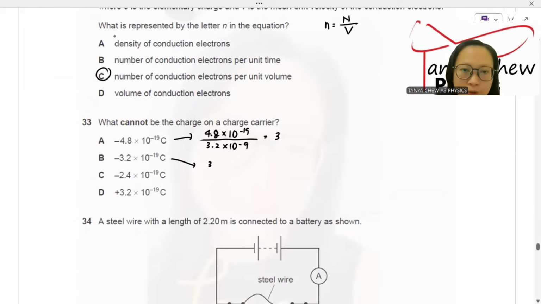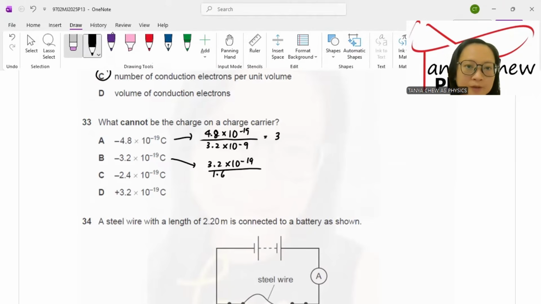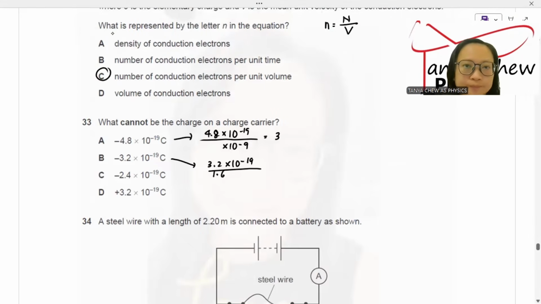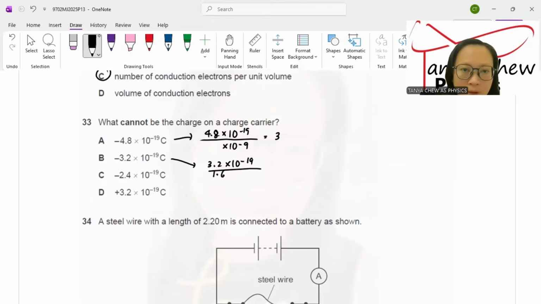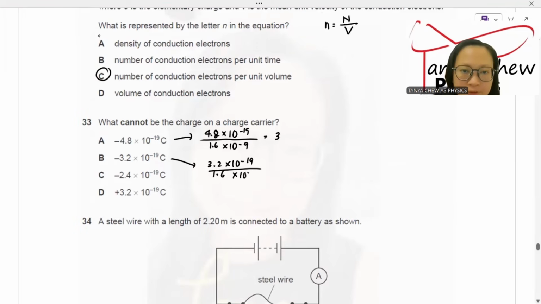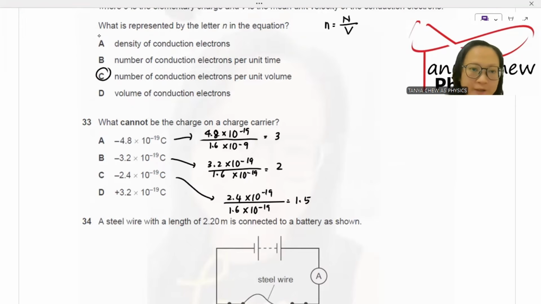So here, 3.2 times 10 to the power negative 19 divided by 1.6 times 10 to the power negative 19, since the elementary charge is 1.6 times 10 to the power negative 19, and I end up getting 2. This is correct too. Ignore the negative sign because we are not giving the answer. We are just doing the calculation to see which is not the answer. For C, I got 1.5. And D, 3.2 divided by 1.6 times 10 to the power negative 19, I get 2.